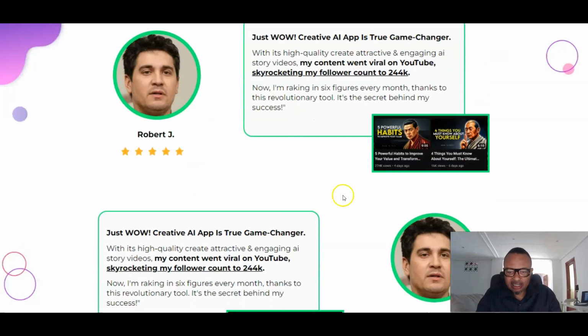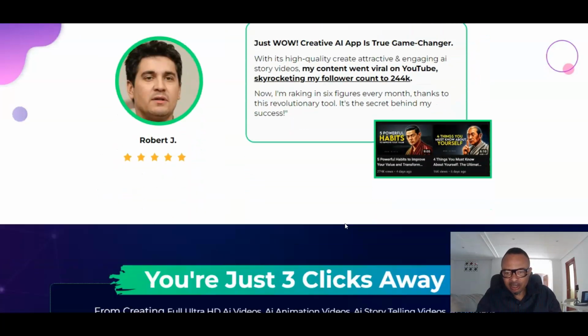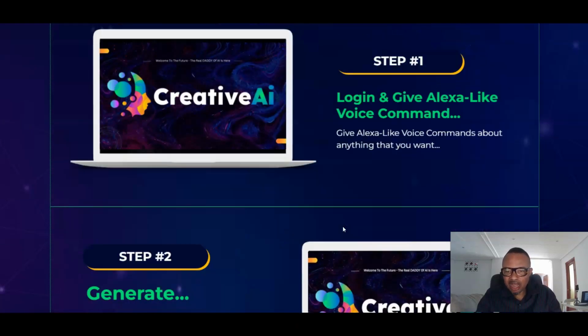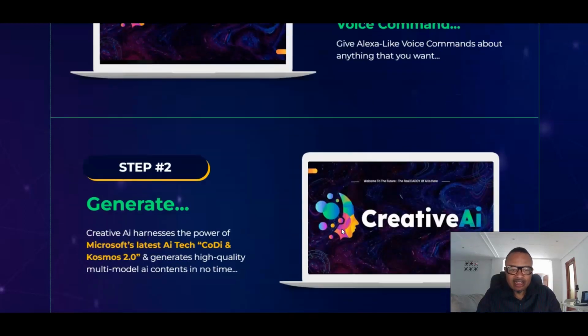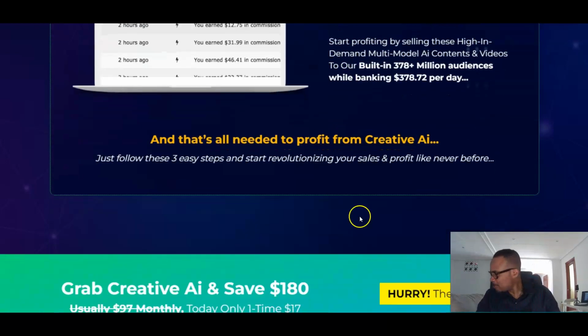Okay, so these are the income proofs from beta testers and what they are saying. And you have 3 basic steps. Step 1 is to buy this product using my link and give Alexa-like voice commands. Step 2 is to generate by creating AI. The creative AI harnesses the power of Microsoft's latest AI tech, CoDi and Kosmos 2.0, and generates high quality multimodal AI content in no time. And then the third step is to publish and profit. So that's about what you have there.